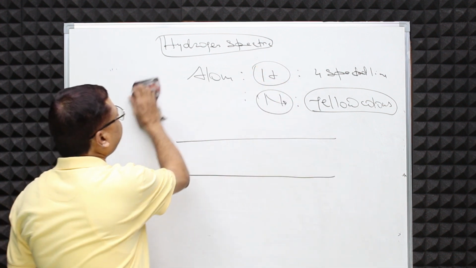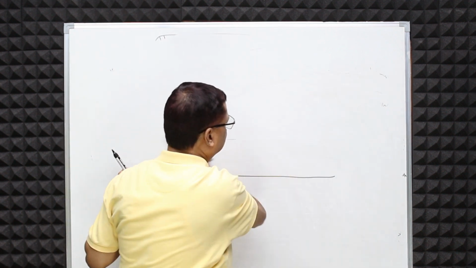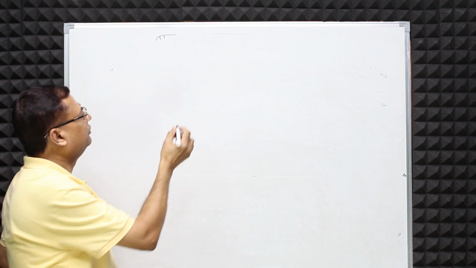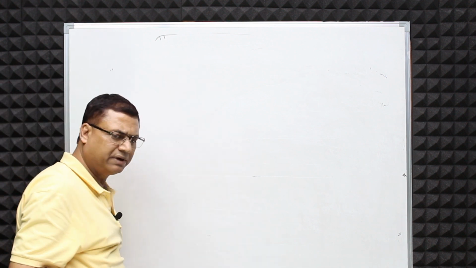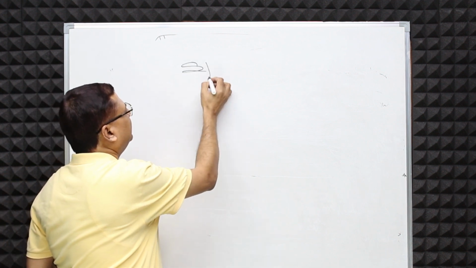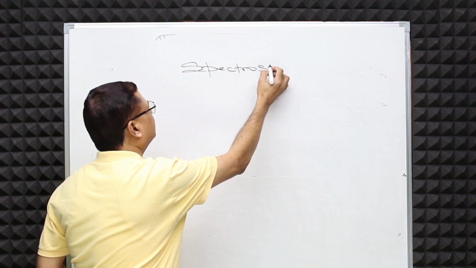So let's now understand, we have a separate branch of science. We call it spectroscopy.